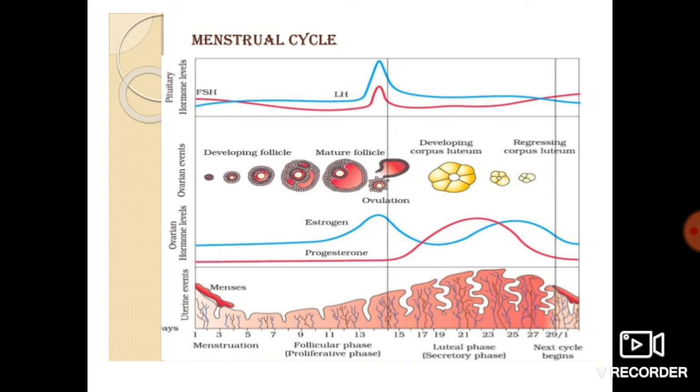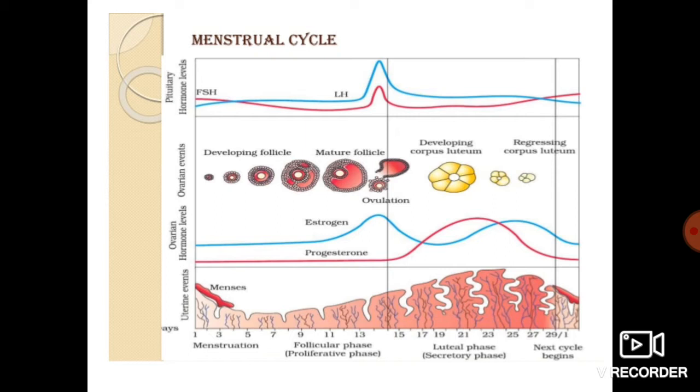You can see that during the menstrual phase, there is a reduction in the progesterone and estrogen, where you can see these two parallel lines showing these two hormones, that is estrogen and progesterone. And when we come to the ovulatory phase, you can see an increase in the level of estrogen, but progesterone continues at the same lower level, which increases at the luteal phase.